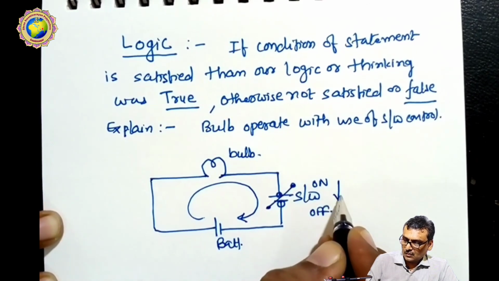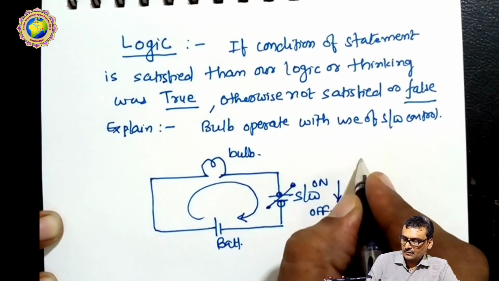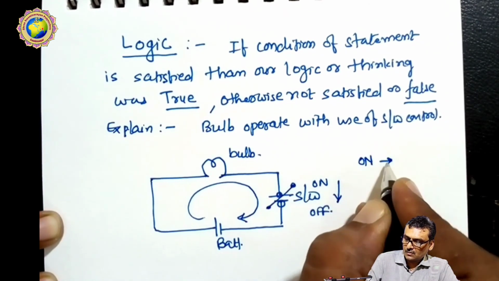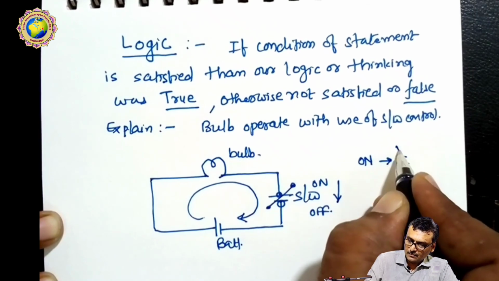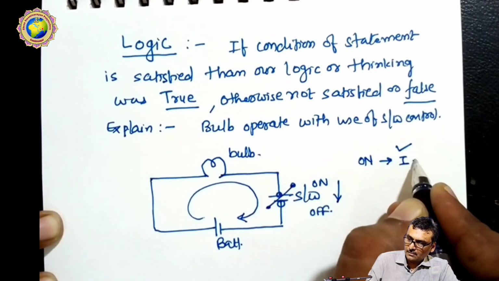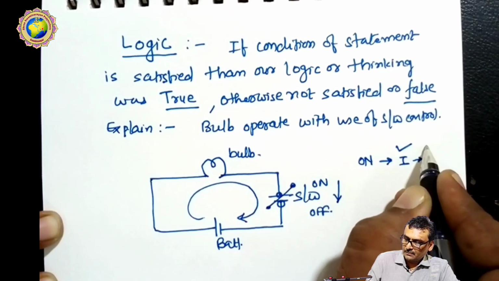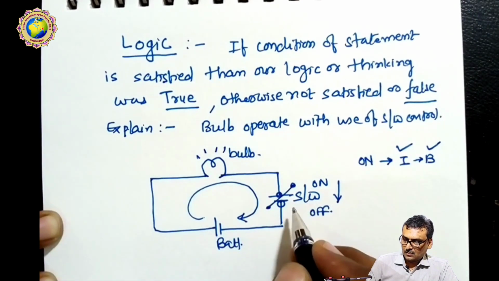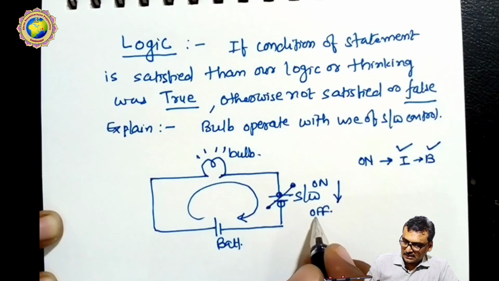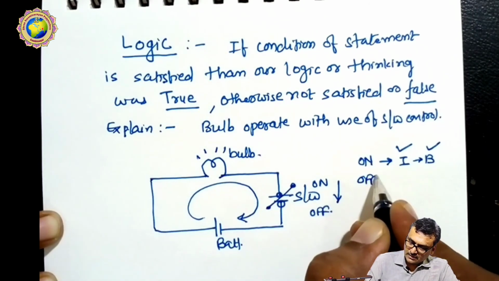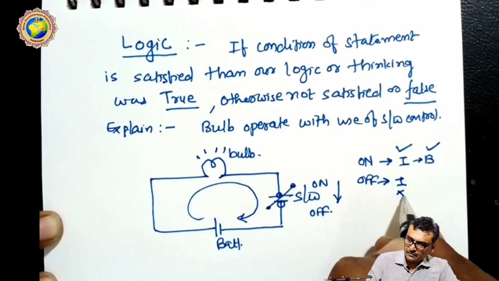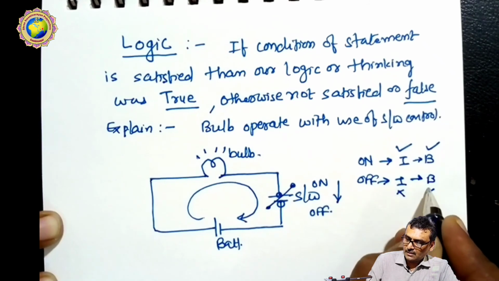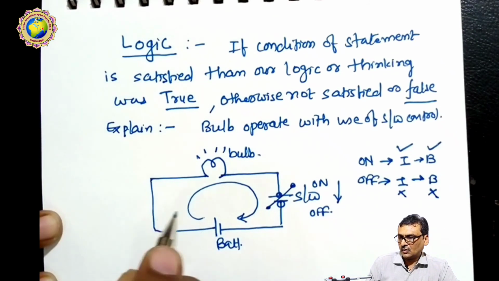If the switch is closed, or on, then current can flow, and the bulb will be on. If the switch is off, current will not flow and the bulb will not glow.